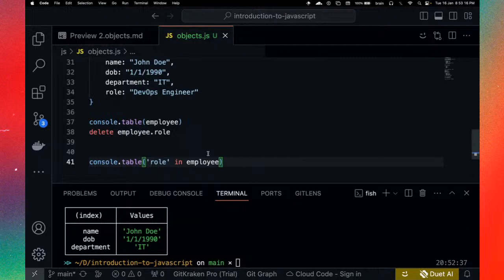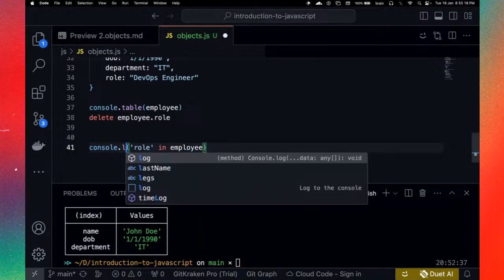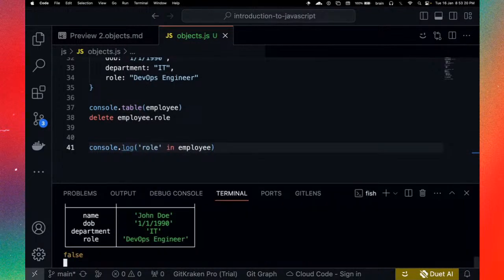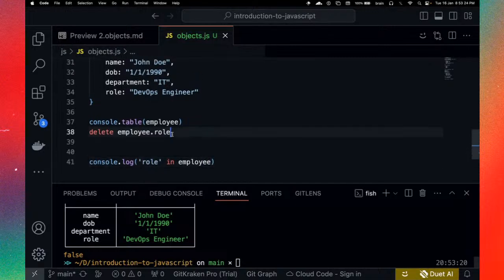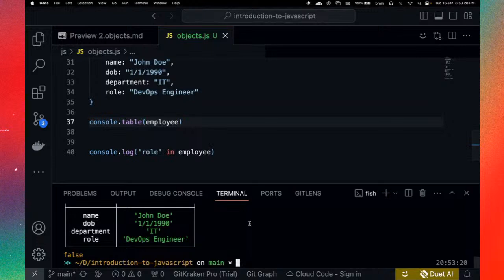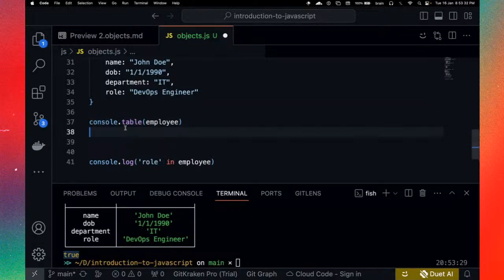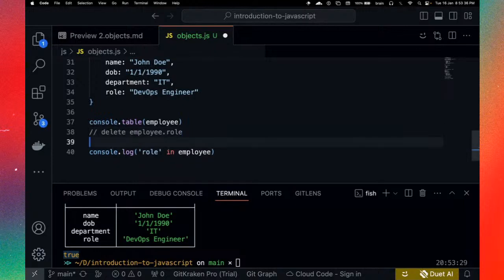So let's log it. This is saying false, and it's saying false because we already deleted it. That is why it's telling us false. Let's take that line off and try it one more time. Now you see we have true. So it was saying false because we deleted it already. When I took that line off, we have true because it is right there.